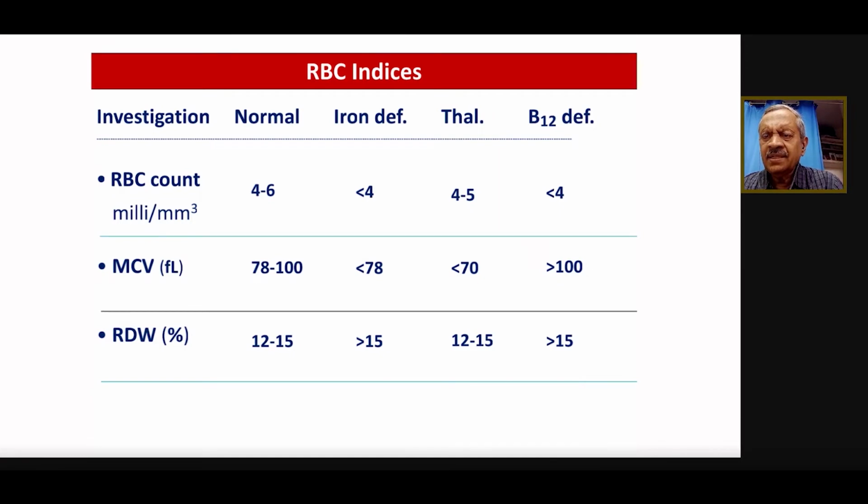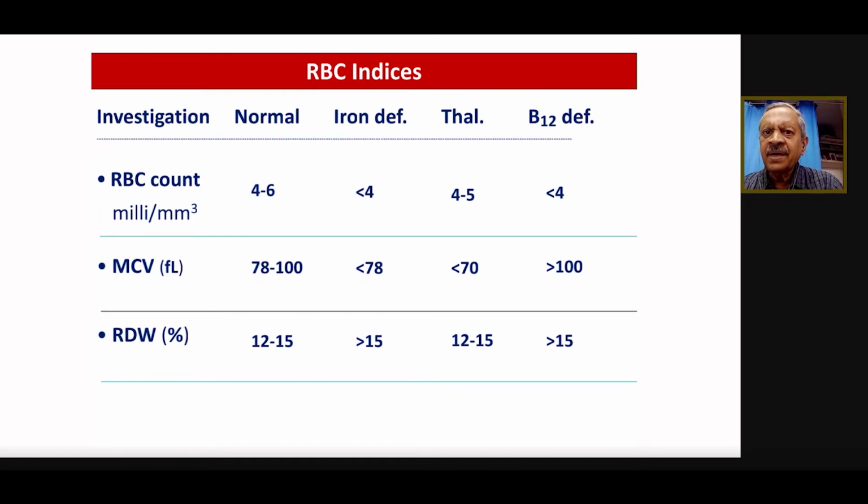So this is the slide which gives the comparative values of the different common types of anemia. The normal value of RBC count, as we said, is anything from 4 to 6 million per cubic mm, the normal MCV is around 70 to 100, and the normal RDW, red cell distribution width, is anything from 12 to 15. If the patient has iron deficiency anemia, there is a decrease in the RBC mass or the RBC count as well as the MCV. Both are reduced, but the MCV is not reduced so much, right? But the RDW is always higher.